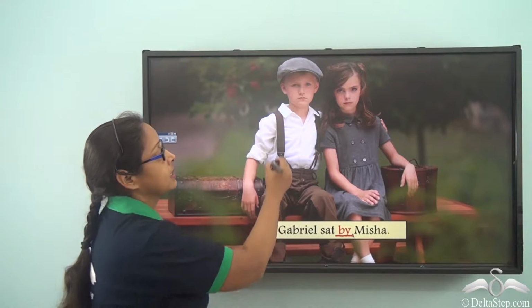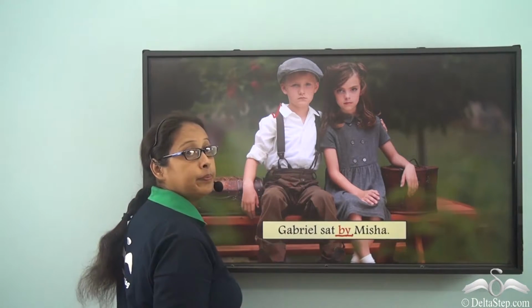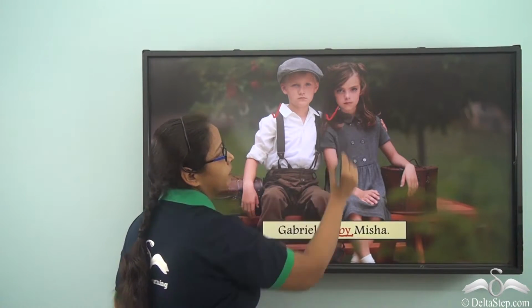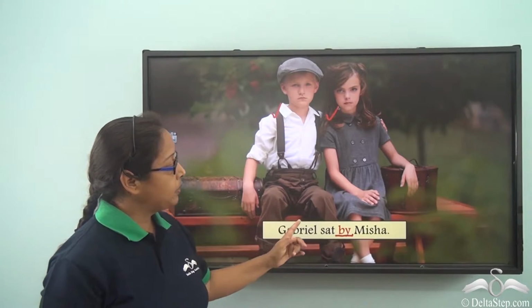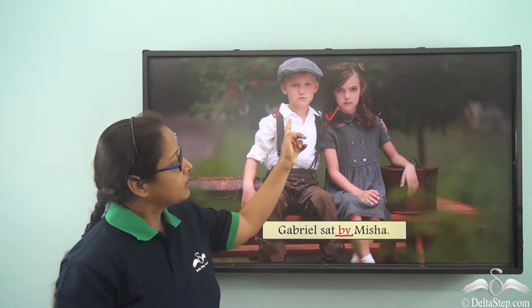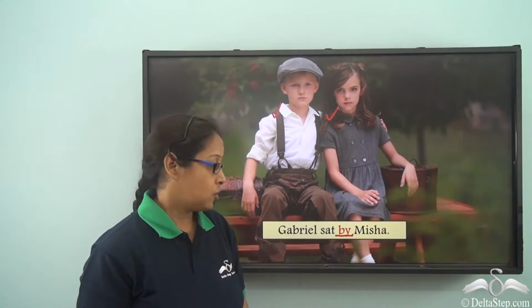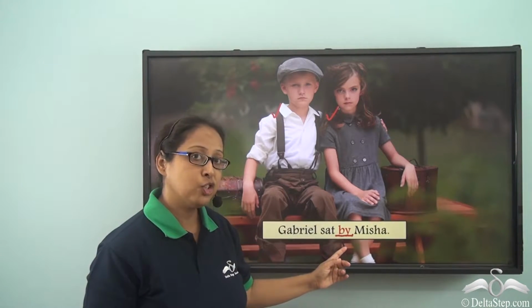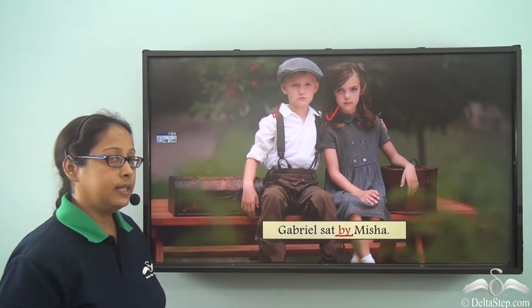In this case, here is Gabriel and this is Misha. So, Gabriel sat by Misha. So, Gabriel is sitting right beside Misha. So, we use the preposition by in such cases. Now, let's check another sentence.